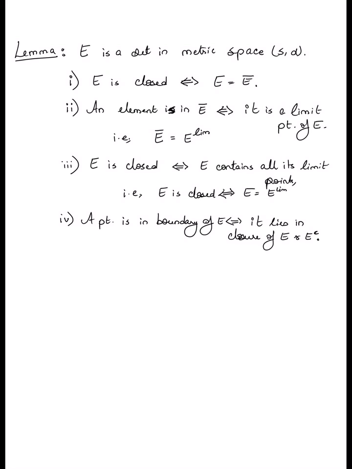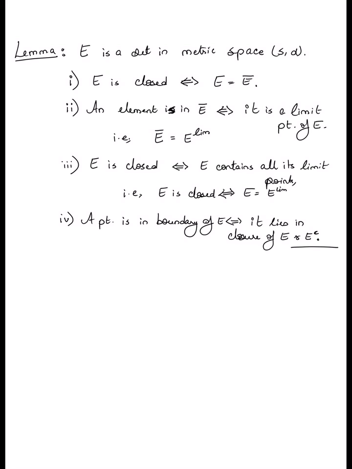The only way you could possibly be in the closure of both E and E complement is if you lie on the boundary of both E and E complement. Hopefully that is intuitively consistent with your own idea of what boundary means from an English standpoint. Okay, so these are your 4 statements of the lemma.